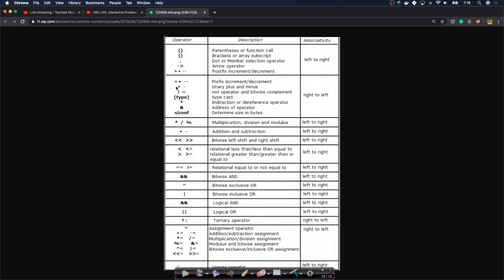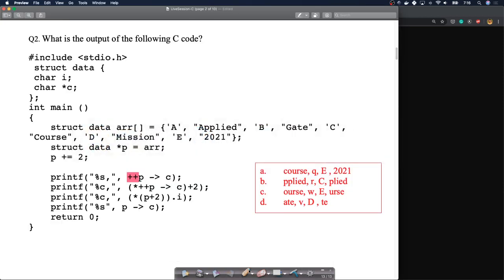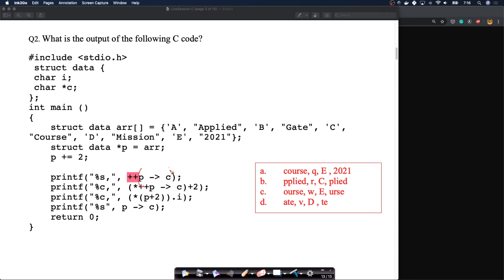Look at this. That's the important part. The postfix increment or decrement has the same precedence as arrow mark, but then you'll have to apply associativity rules. In our case, it's very simple. The arrow has higher precedence than prefix increment. So this will work as follows. This is equivalent to P arrow C. Now remember, what is P pointing to? P was pointing to the second element, that is, the 0th element, first element, second element to be precise. So P is pointing to index 2 in this array ARR.